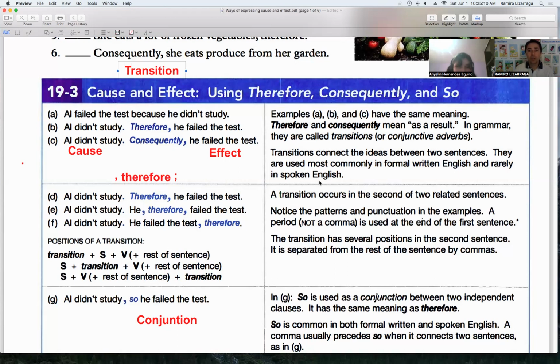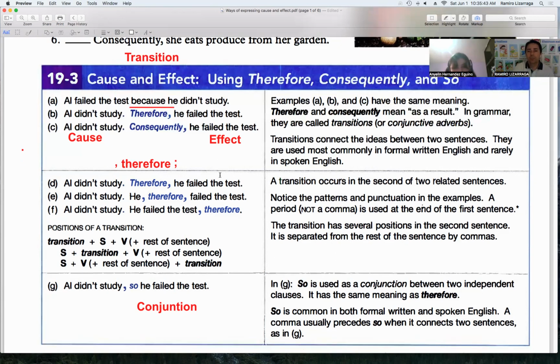These transitions connect two sentences, but also because is connecting two sentences. So here's one sentence and the other. But the difference is the punctuation, like I said. We don't use punctuation in the middle. That is the difference, and it's very important.